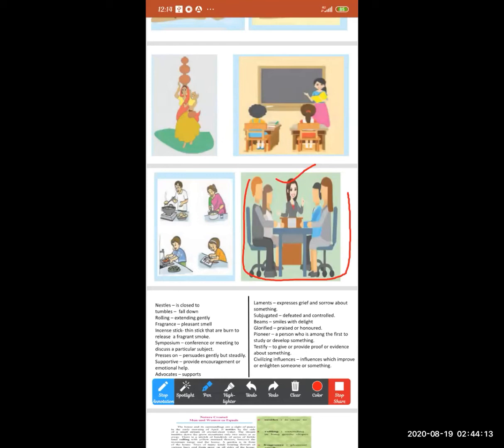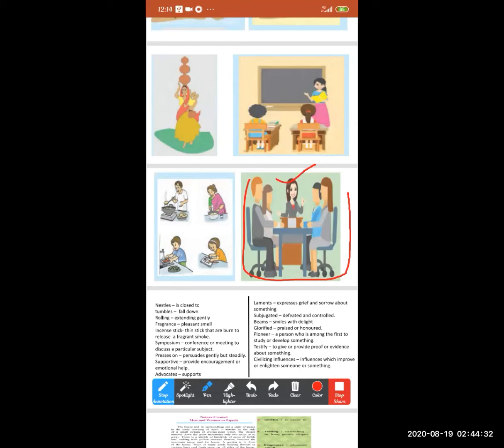So what is gender equality? Gender equality means men and women are equal, boys and girls are equal. And why are they equal? Because nature created man and woman as equal.